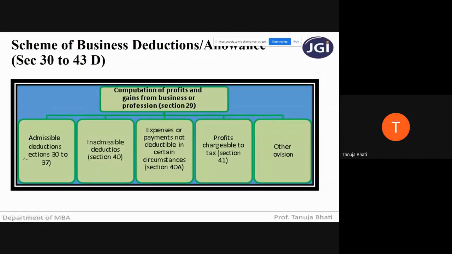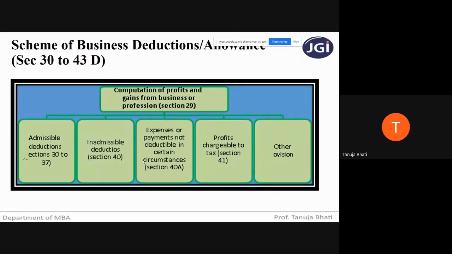Then payments and expenses that are deductible in certain circumstances: if the conditions are fulfilled, then only you can take the benefit of it. Profit chargeable to tax is nothing but deemed profit. So you should know all the different deemed profits which have to be added to the net profit, and other provisions, that is, certain expenses are deductible only on a payment basis, cash payment basis. So students, these provisions which we have already covered are very, very important to solve any problem on profits and gains from business and profession.